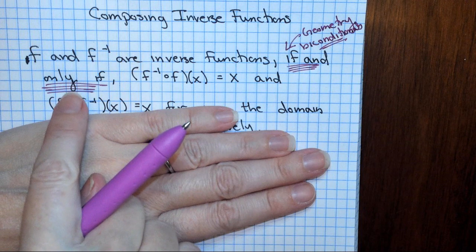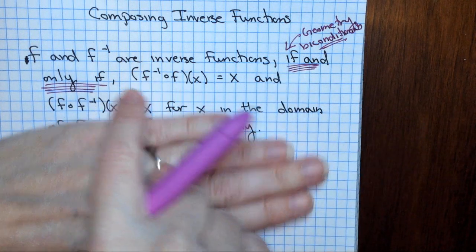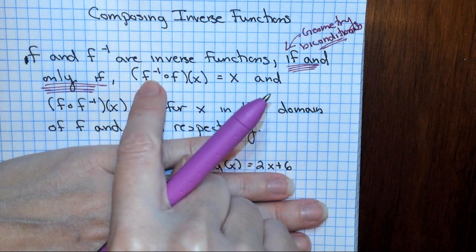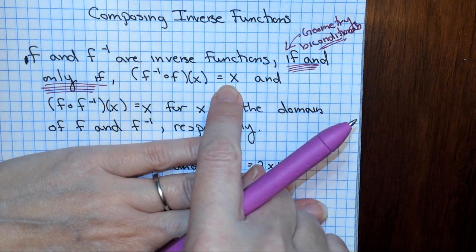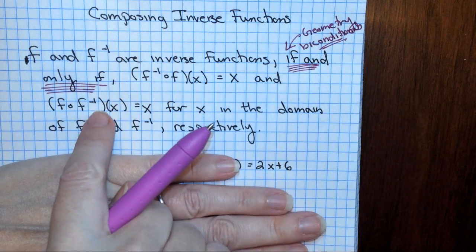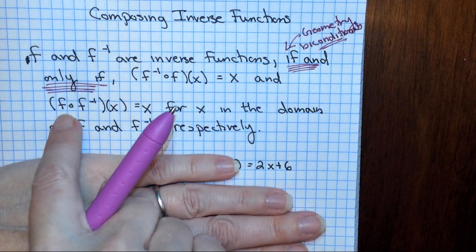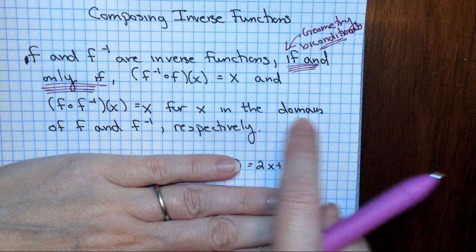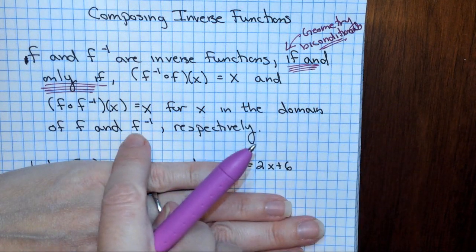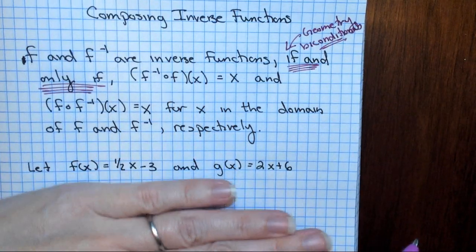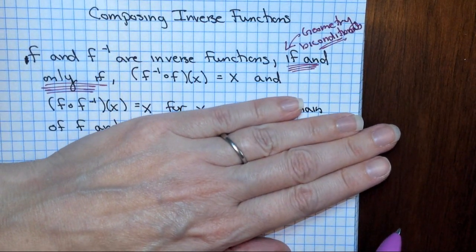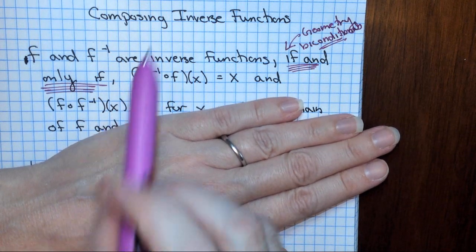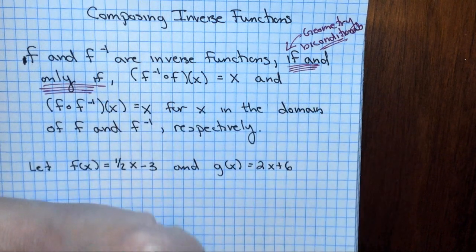Algebra 2. All right, so we know that it is if and only if we take the inverse, put f inside of it, it will equal x. And if we take the inverse evaluated at x and put it into the function, then these are inverses for x in the domain of f and the inverse, respectively. I tend to leave this portion out because it gets a little wordy for me. But what we're trying to say is when we compose them, they're both equaling x.